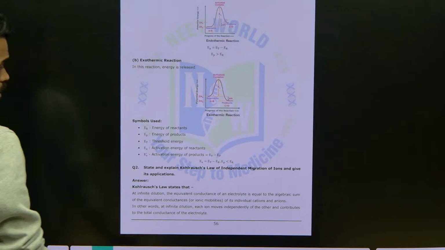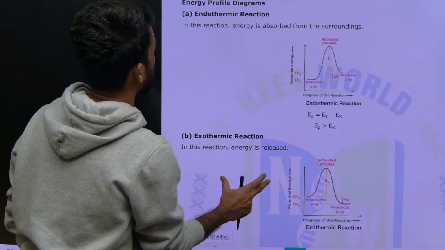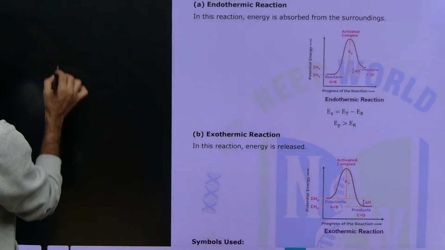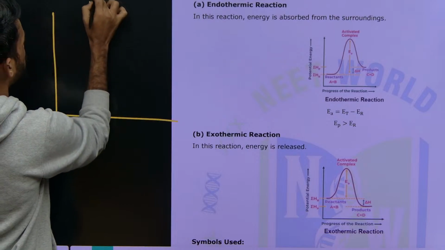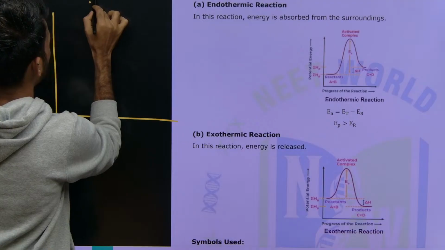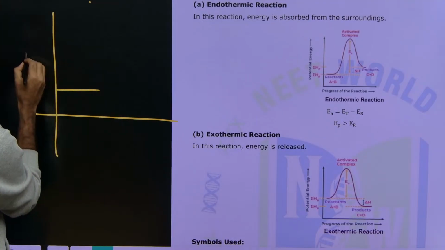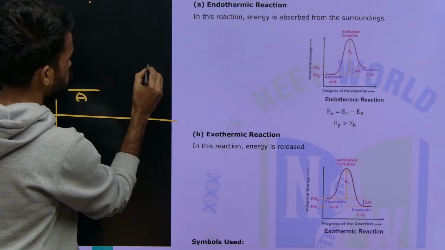Now there is something called energy profiles. What do we mean by energy profiles? Energy profiles indicate whether a reaction is endothermic or exothermic. It is very easy. During a reaction, for example, a reaction is taking place from A to B, and some product is forming from reactant A. This is the energy of the reactant I am indicating here, and the product energy is somewhere here.